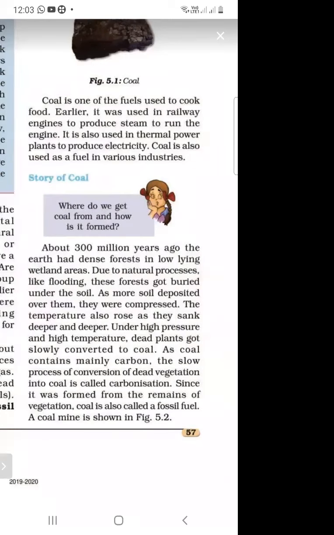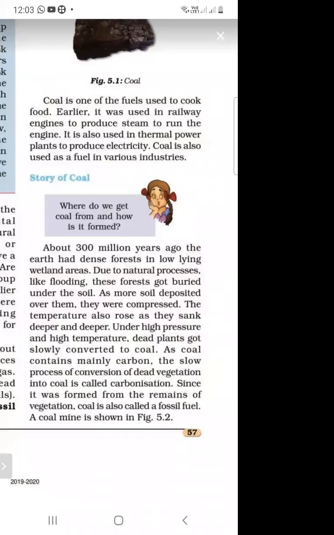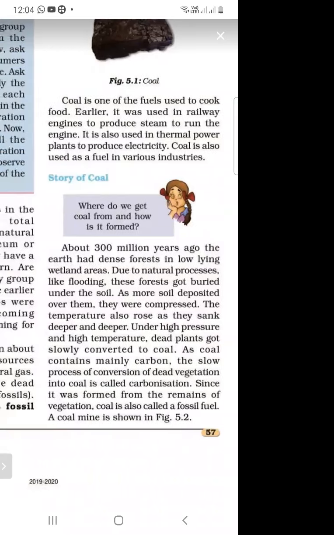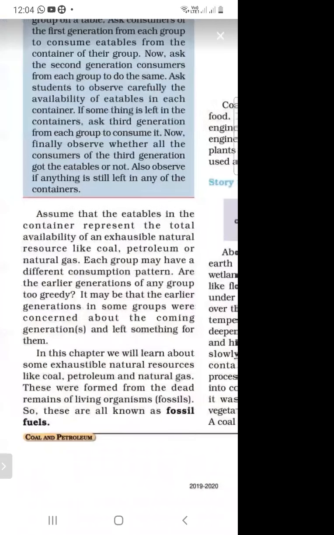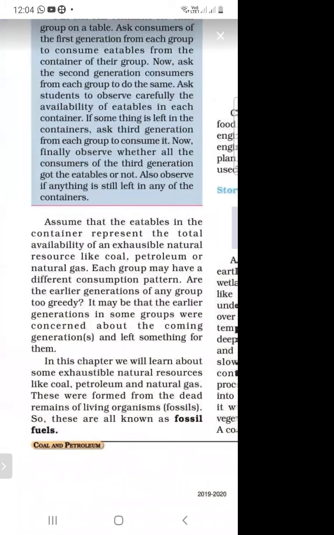And since it was formed from the remains of vegetation, coal is also a fossil fuel. It is also made from dead living organisms, dead vegetation, so it is also a fossil fuel. So again I am repeating, what do you mean by fossil fuel? The fuels which are made from dead living organisms are called fossil fuels.